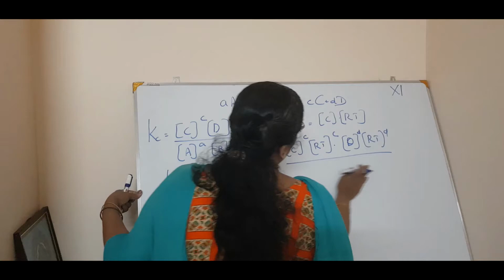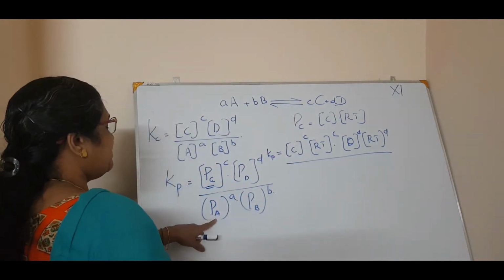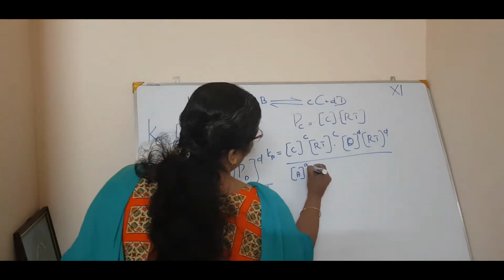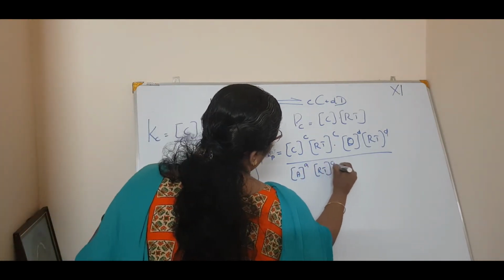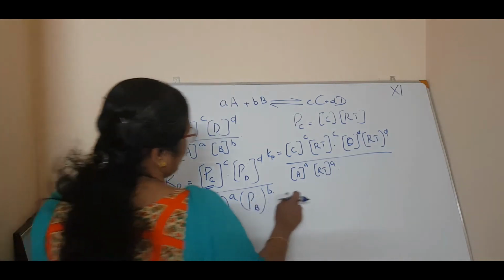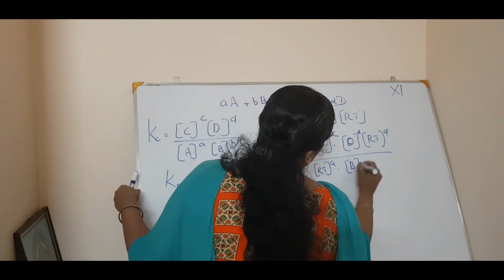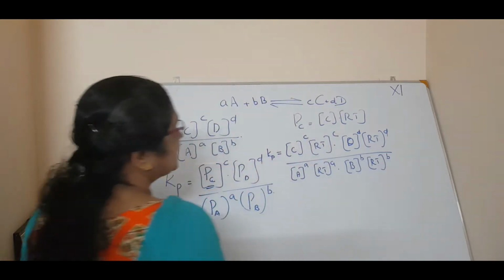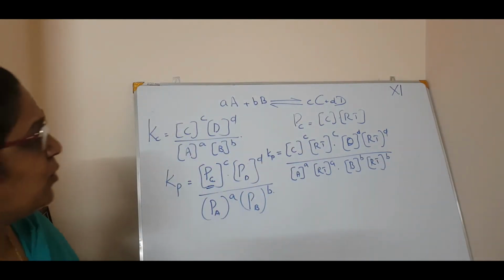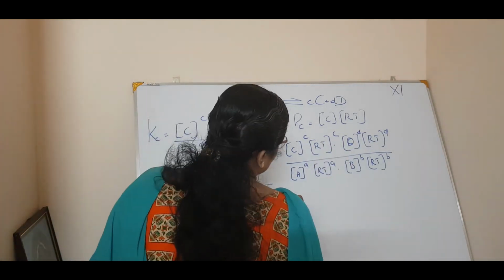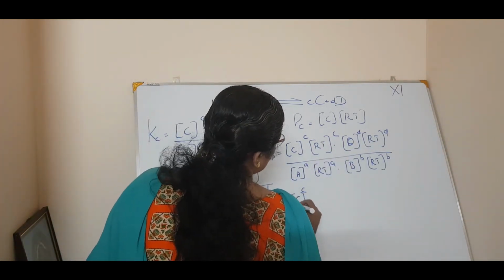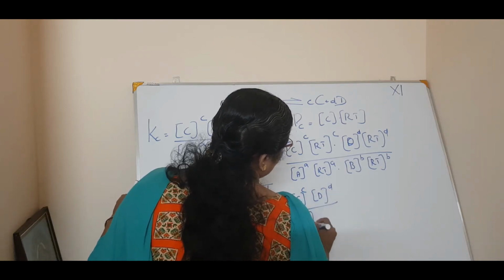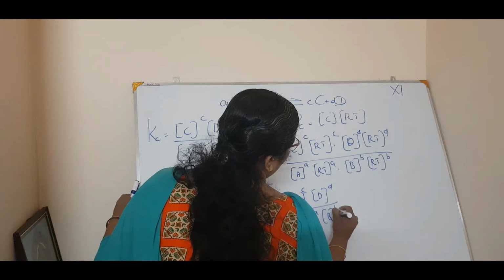Correct? Divided by, what is PA? PA is concentration of A raised to a into RT raised to a. What is pressure of B? Concentration of B raised to b into RT raised to b. See? Now what you have to do? I am just rearranging this. How will I rearrange? Concentration of C raised to c into concentration of D raised to d by concentration of A raised to a into concentration of B raised to b.